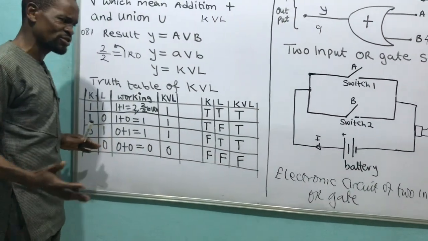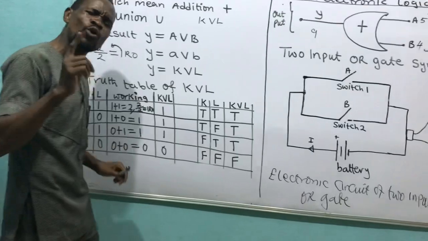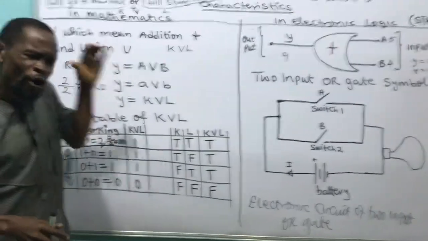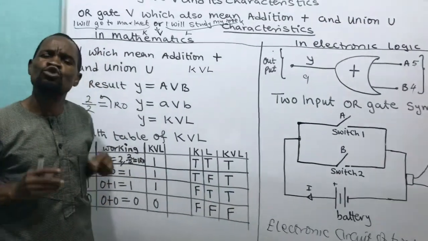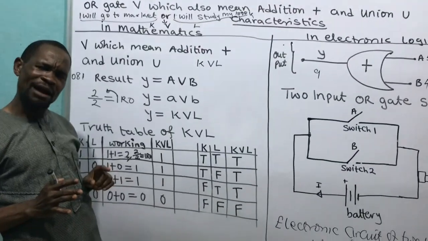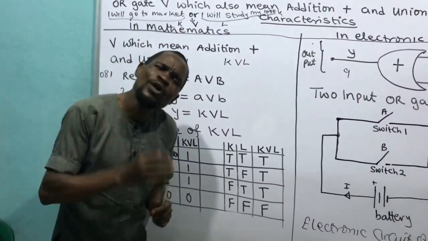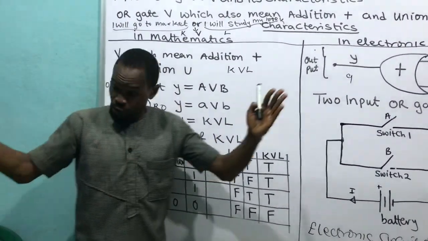What are the characteristics of this man? We say Orgate can only say false when two of you have said what? False. If otherwise, the answer is what? True. Are you following what I'm talking about? Now the characteristics of Orgate: he can only say what? False, when he's judging two things.